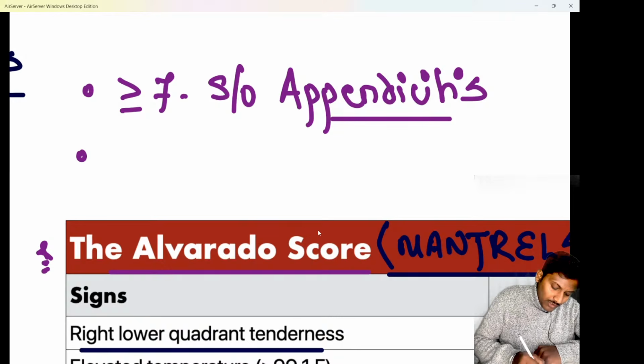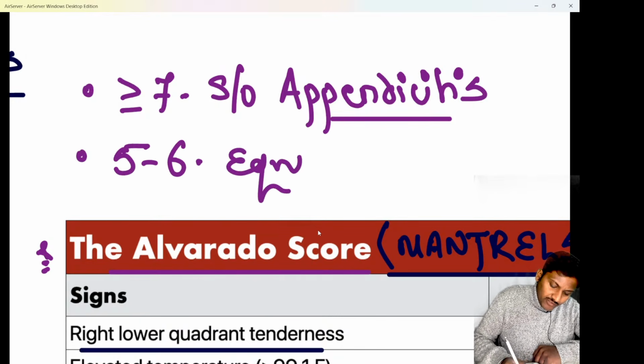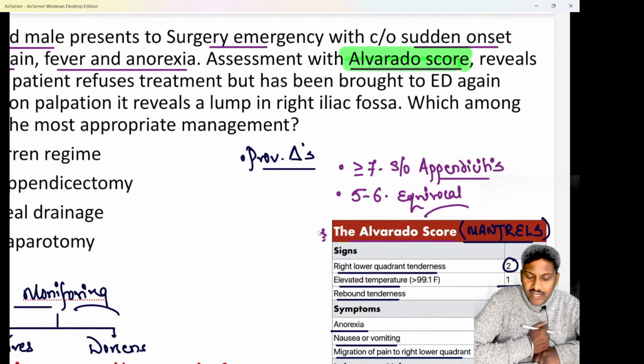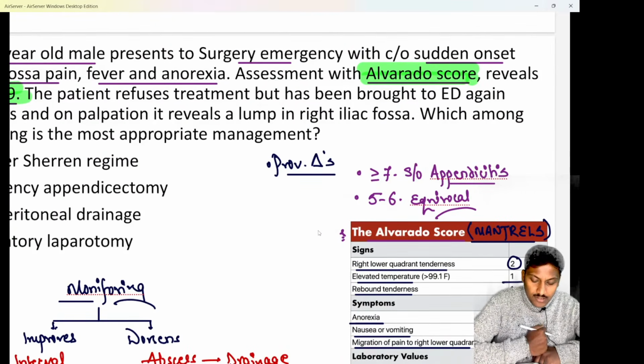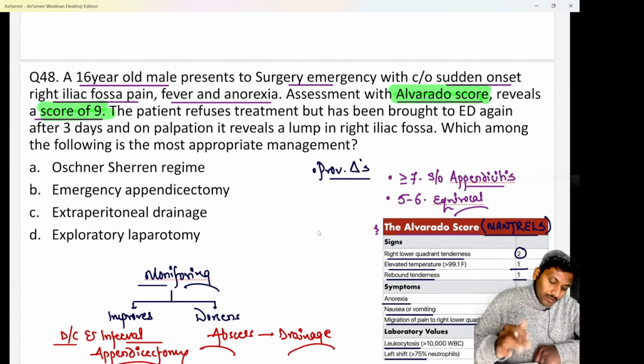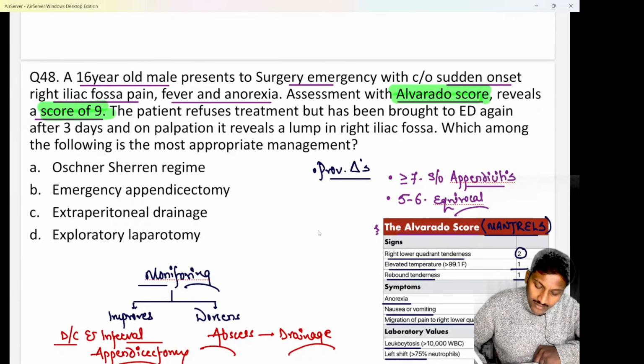Whereas whenever the score is 5 or 6, it is equivocal. That means there are 50-50% chances. It may or may not be appendicitis. Here, they are saying the score is 9. That means it is strongly suggestive, almost certain appendicitis.